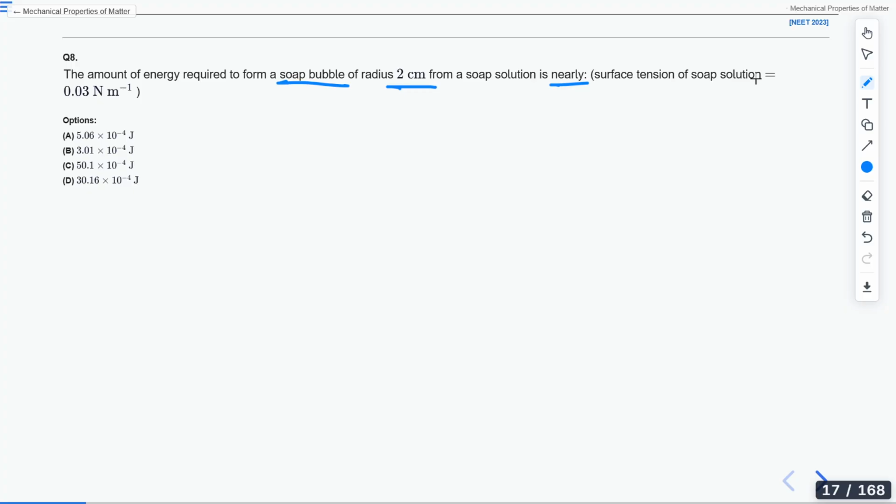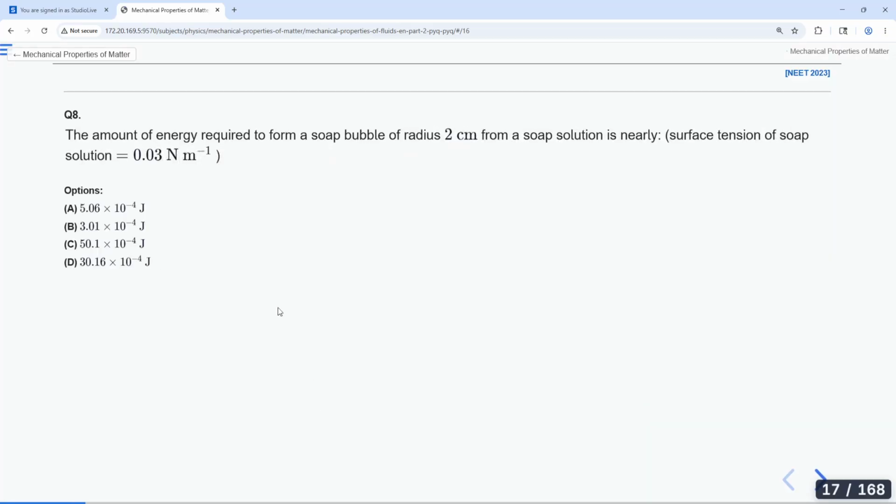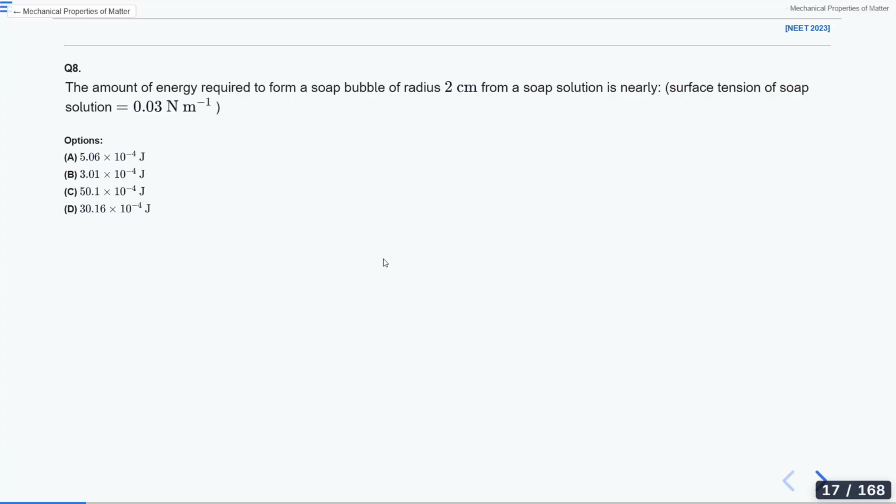Is there anyone who can calculate the amount of energy required to form a soap bubble? Any one of you, please? This was asked in NEET 2023. Is there no one who can answer this question?